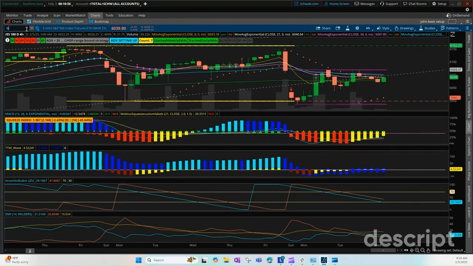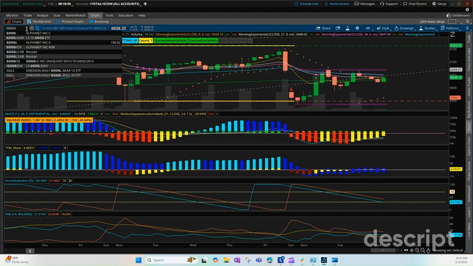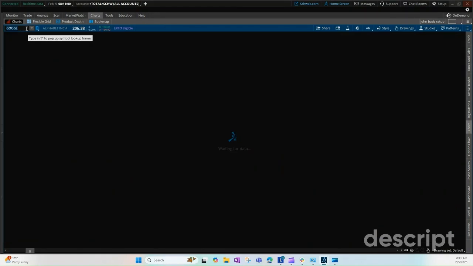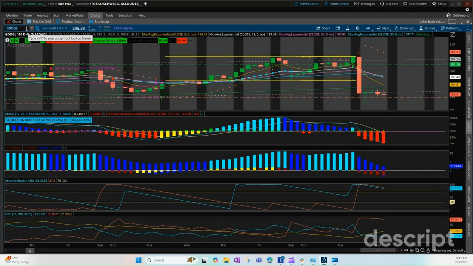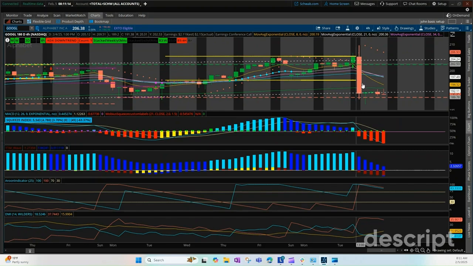Let's take a look at the news from last night. Google provided its earnings. Cloud sales are expected to be down, so the market did not like Google's news. You see, we dropped all the way back down to 189.